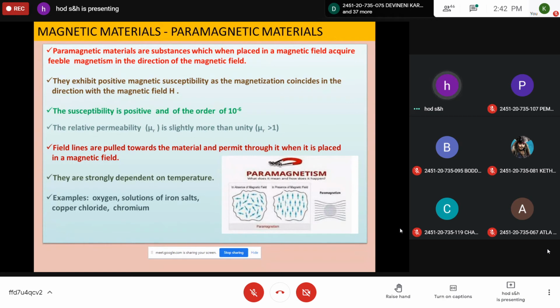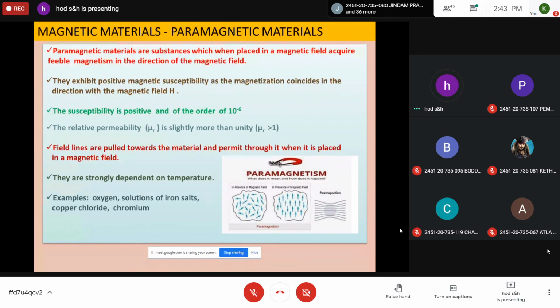So we take this one. Paramagnetic materials. These materials possess a permanent magnetic moment.